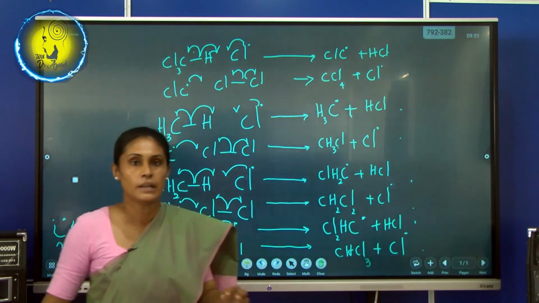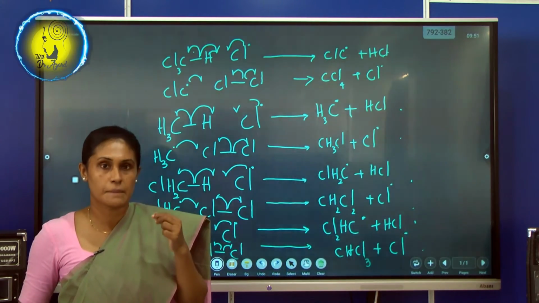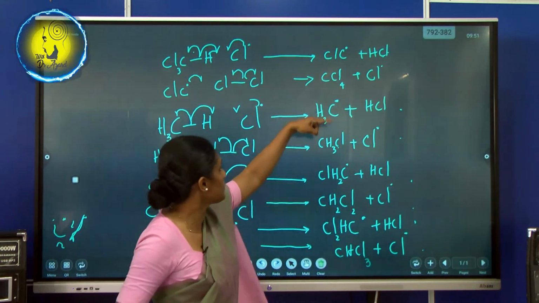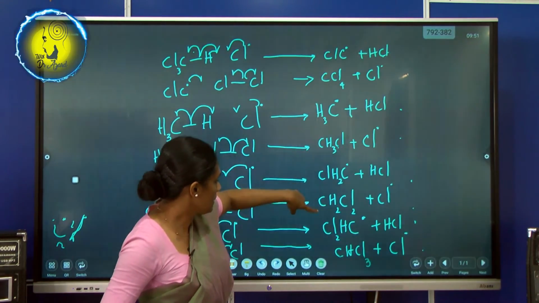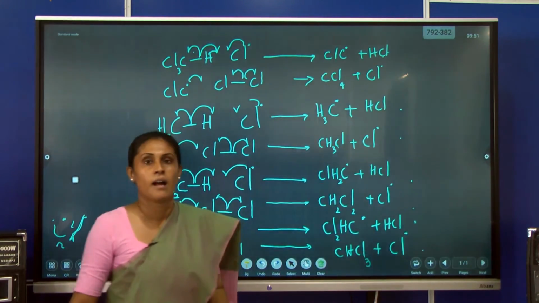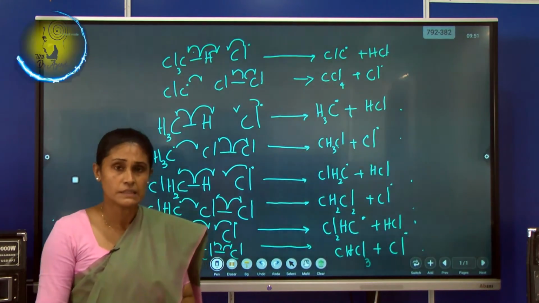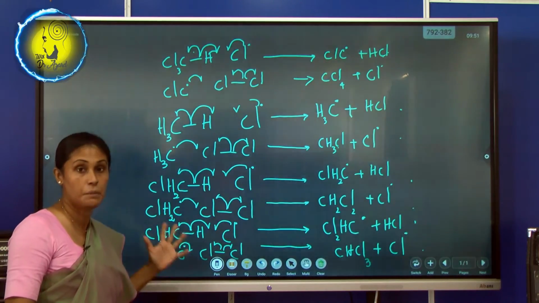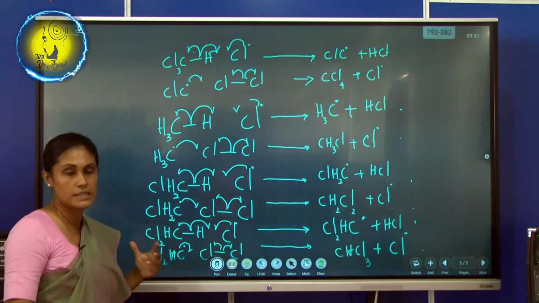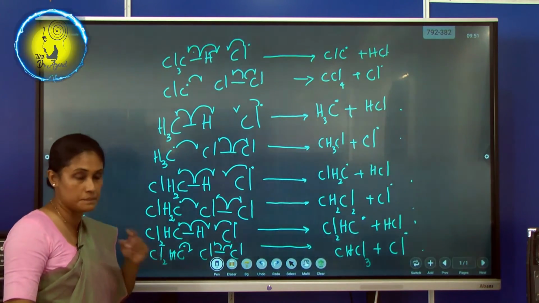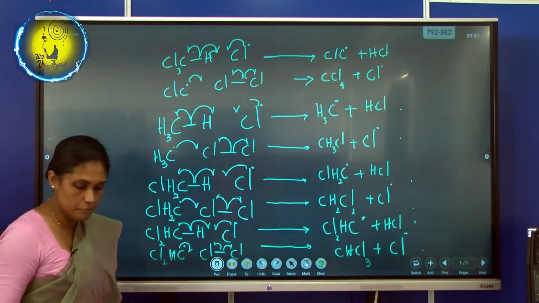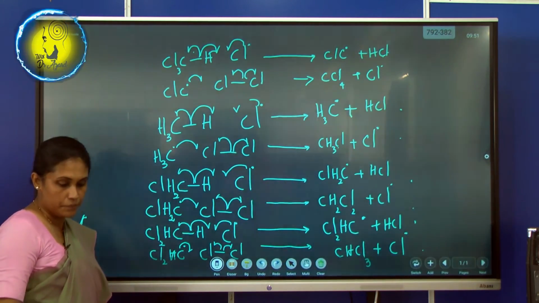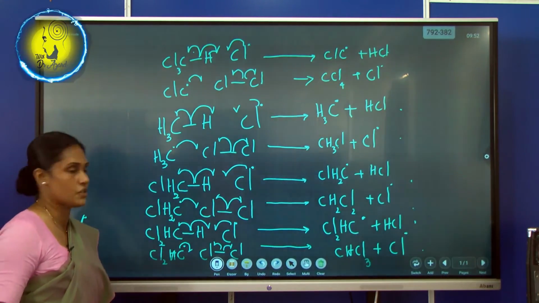That's why I told you, because chlorine reacts with methane, you have chloromethanes. Right? See the places where you got the answers. This is in your note. Please study this very well, learn it by heart. You can write it alone by yourself, right? Then the next note is about the termination of the chain for these reactions.